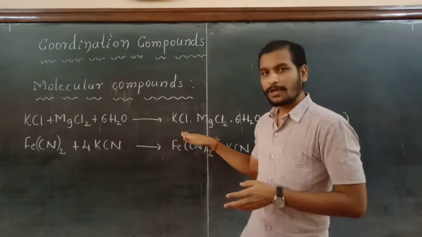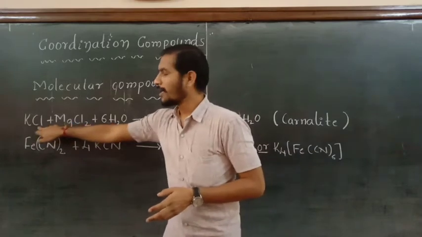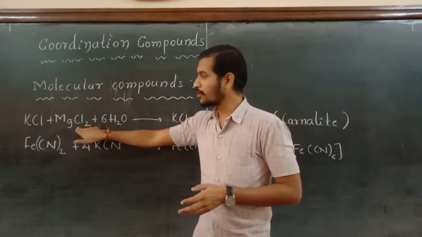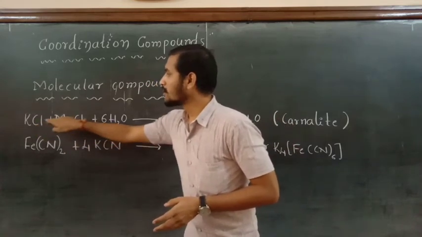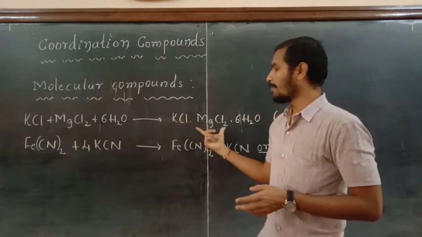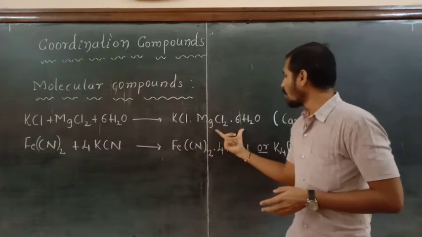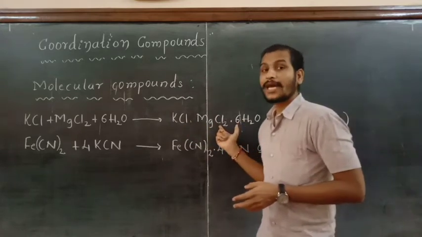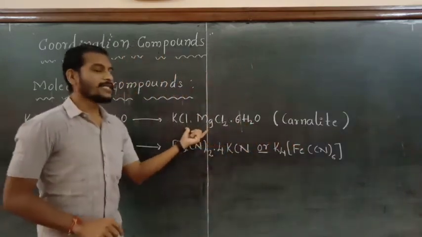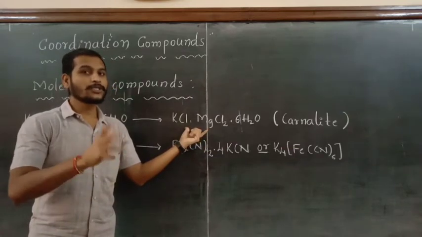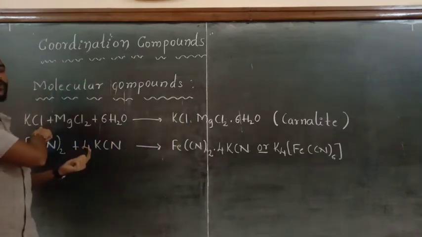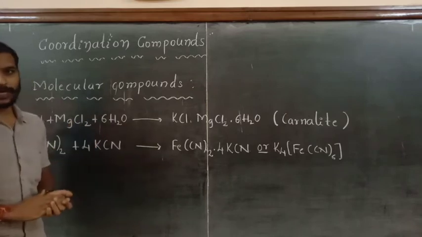Here we are having an example of that one. Potassium chloride is one of the salt solutions. Magnesium chloride is another type of salt solution. When you mix these two salt solutions in the stoichiometric proportions, you will get a new compound. And this new compound itself is called carnallite. Its name is carnallite. And this carnallite is a mixture of two salt solutions. One is potassium chloride and another one is magnesium chloride.